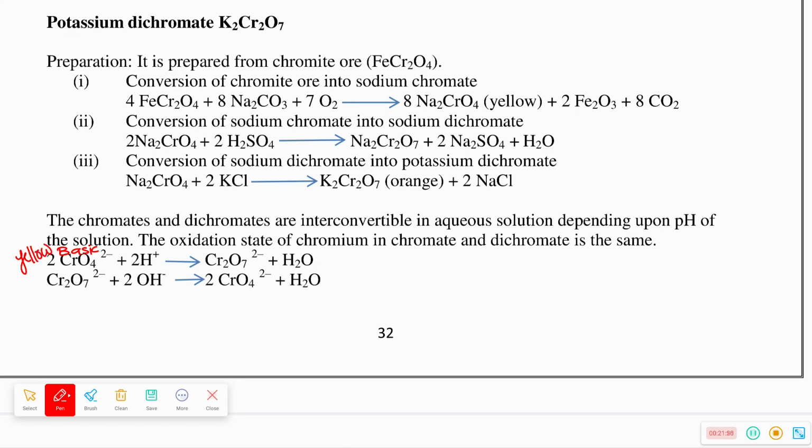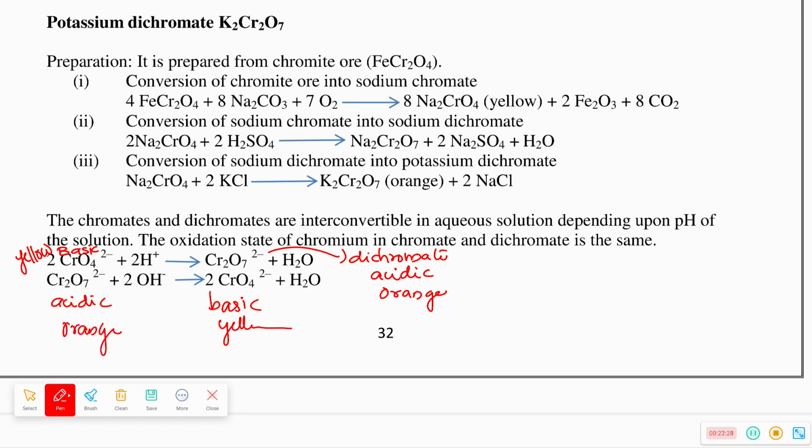Addition of H plus, it becomes dichromate. Dichromate, is it acidic or basic? Dichromate is acidic. What is the color? Orange. If we start with dichromate, which is acidic, addition of OH minus will make it basic, chromate. Chromate is yellow in color, dichromate is orange in color.